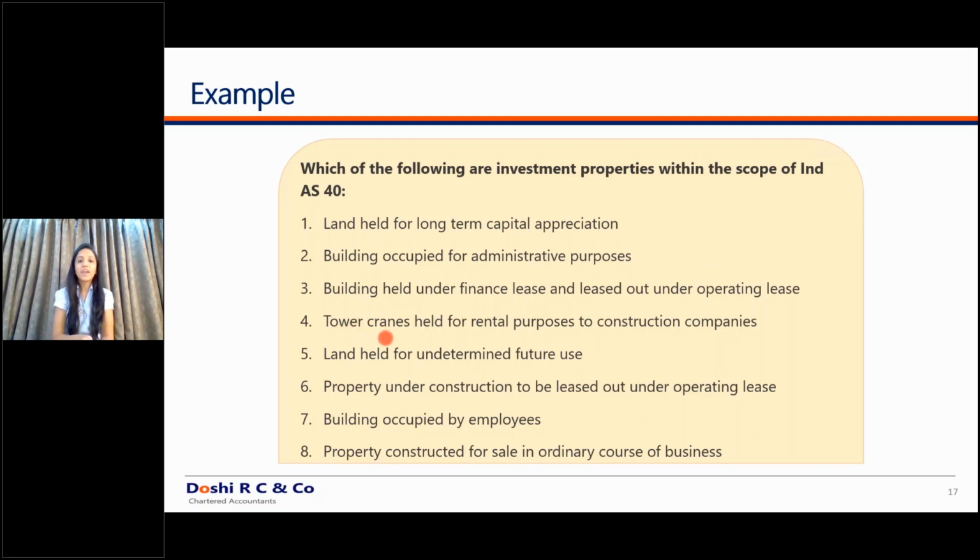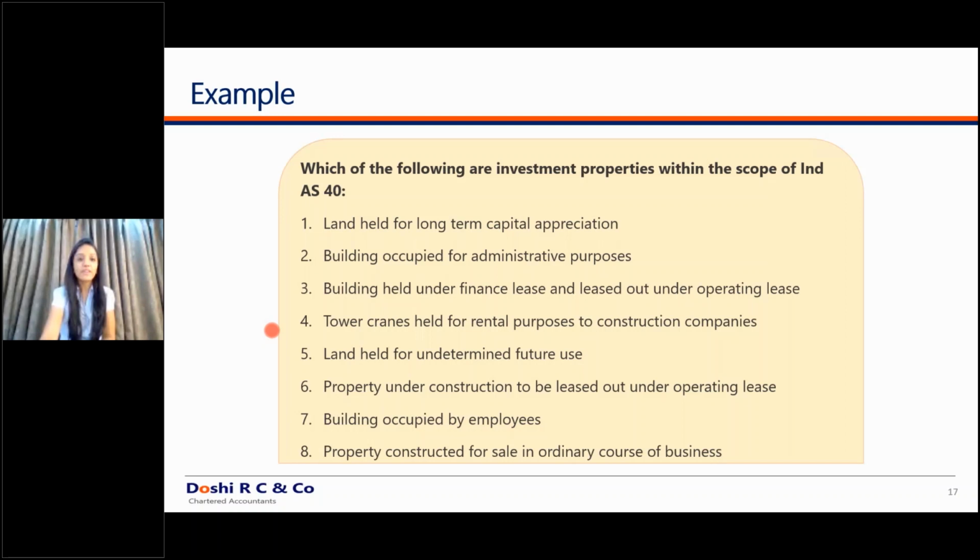Then, tower cranes held for rental purposes by a construction company. There are various construction companies who do not own their own plant and machinery. They get it on rentals. So if a particular company is giving such tower cranes on rentals, what to do? It is held for the purpose of giving on rental. Investment property or property, plant and equipment? It is a tower crane. That is, it is plant and machinery. It is not land and building. So by default, any plant and machinery doesn't fit into this criteria and will never become an investment property.